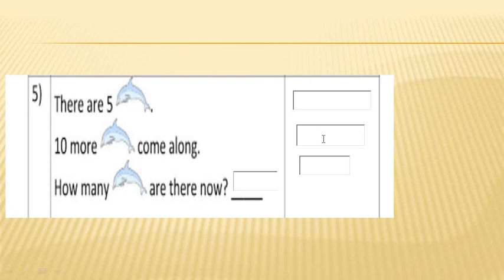Afterwards, I should write number 10 in this column. And then I have to make the sum or addition of both the digits. Let's see. 5 plus 10. By adding 5 to number 10, I get number 15, which I should write in the given box. Okay. So I can say there are 15 dolphins.